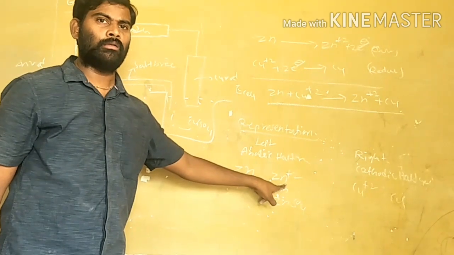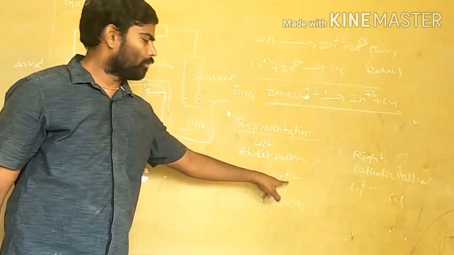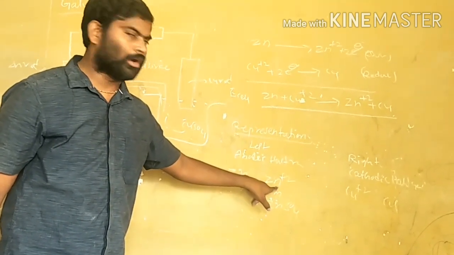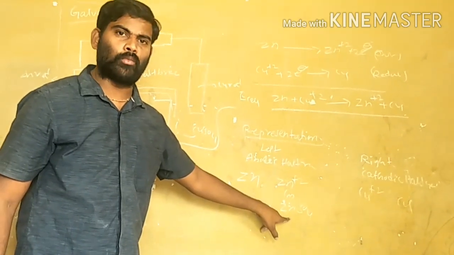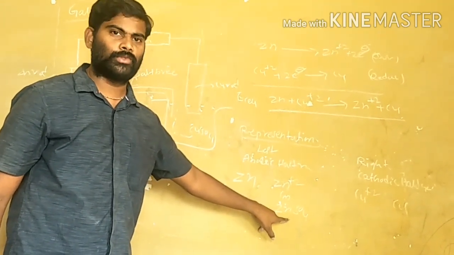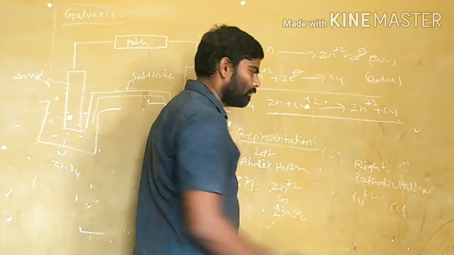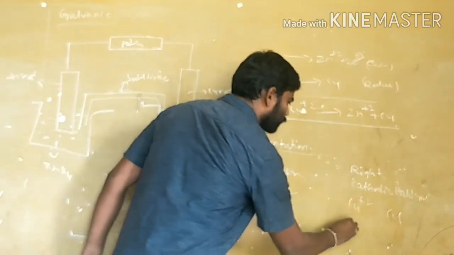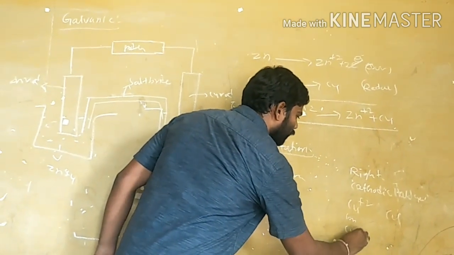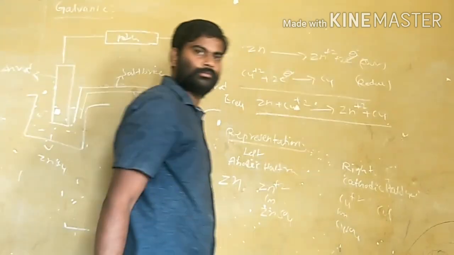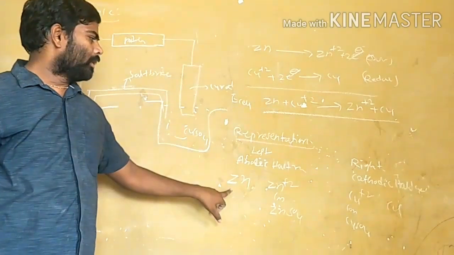The electrolyte may be written in the ion form or in the total formula of the solution, zinc sulfate. The cathodic half-cell is written with the metal ion first, then the metal, or copper sulfate then copper.